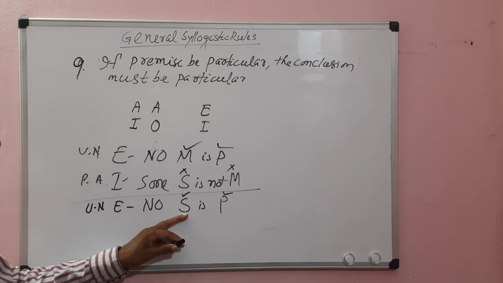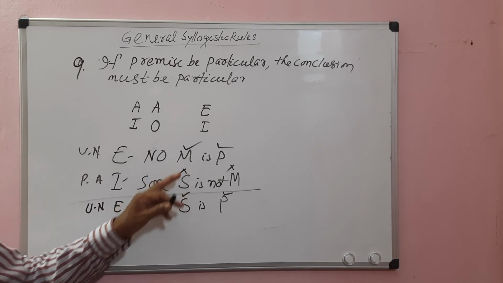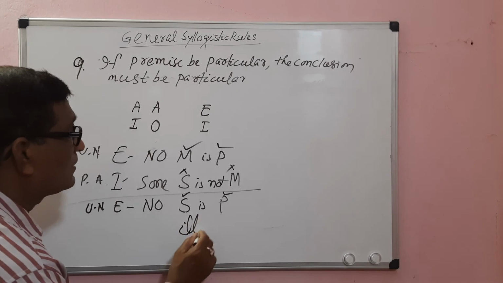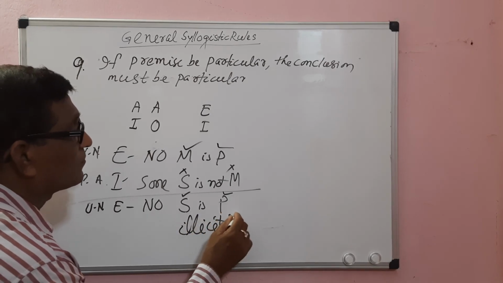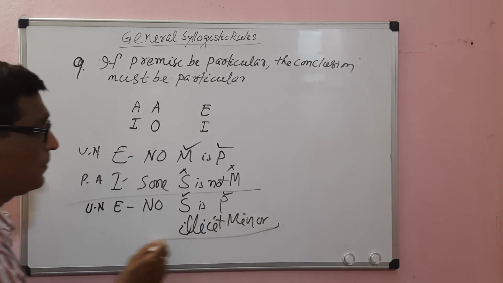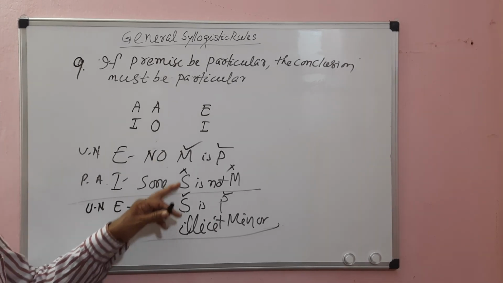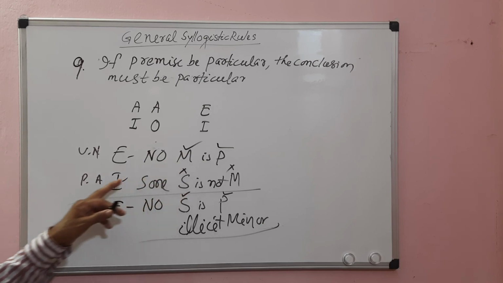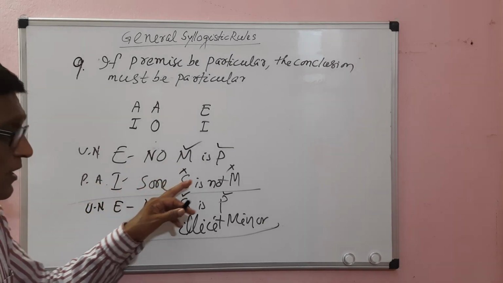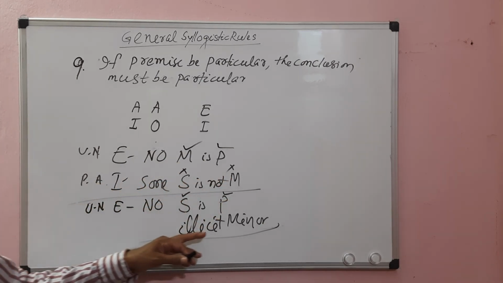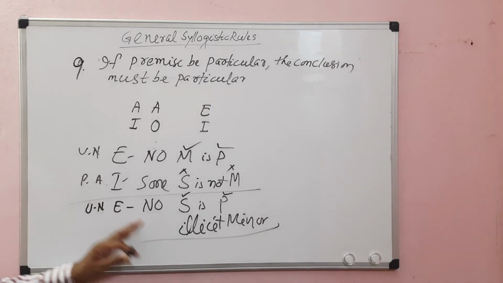The minor term is distributed in the conclusion, but it is not distributed in the minor premise. So it leads to the fallacy of illicit minor. Why minor? Because the I proposition distributes neither subject nor predicate.